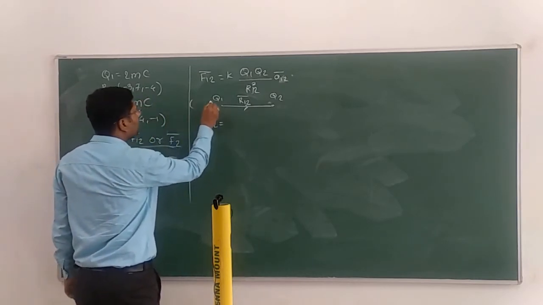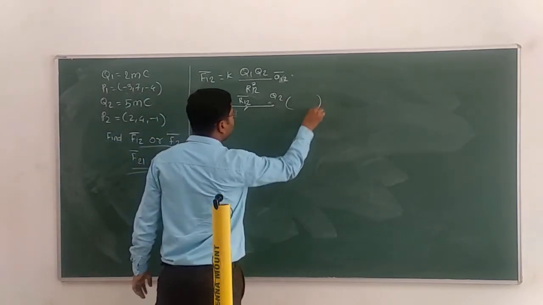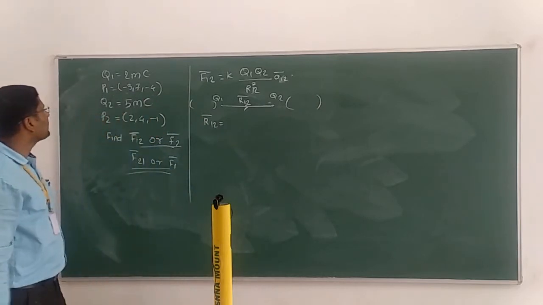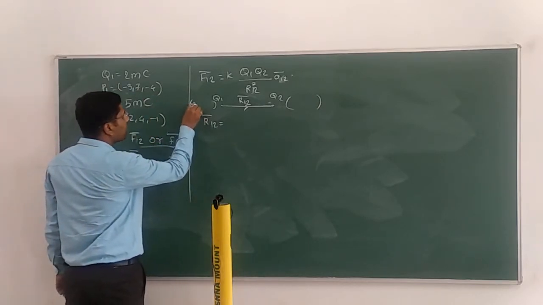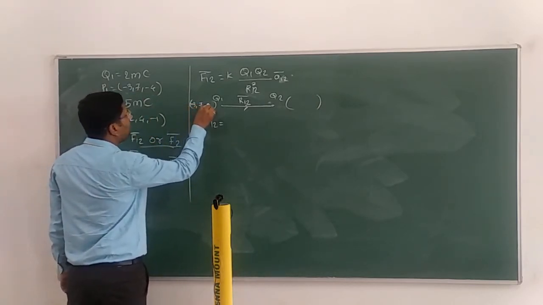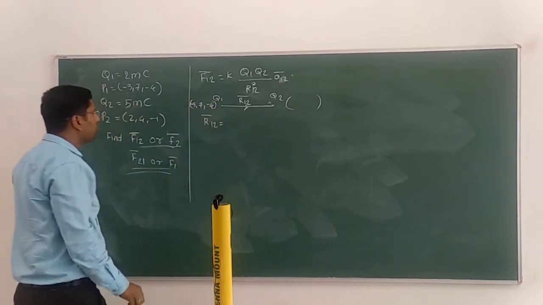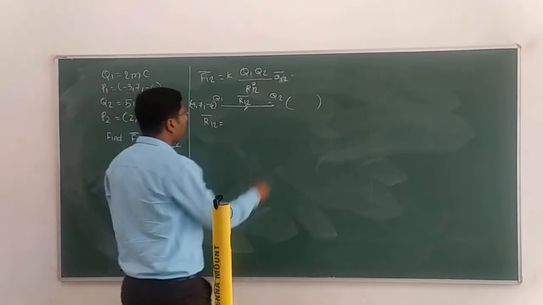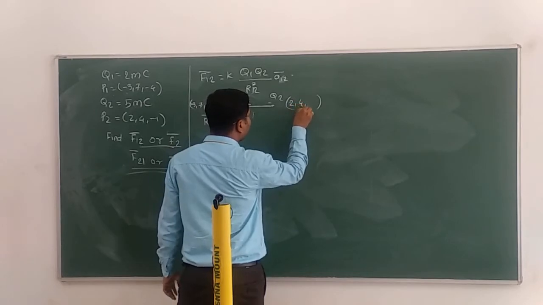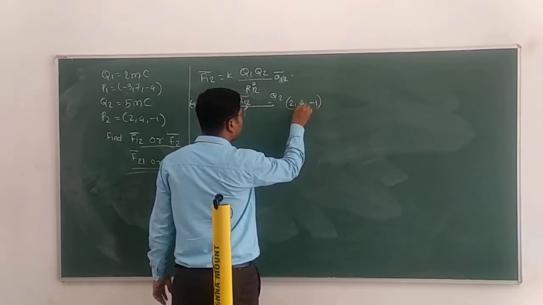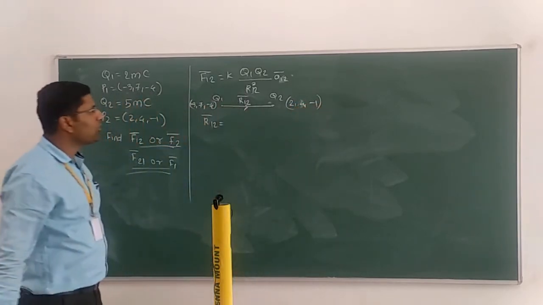I will write here the Q1 coordinates and the Q2 coordinates. Q1 coordinates are -3, 7, -4, and Q2 coordinates are 2, 4, -1.